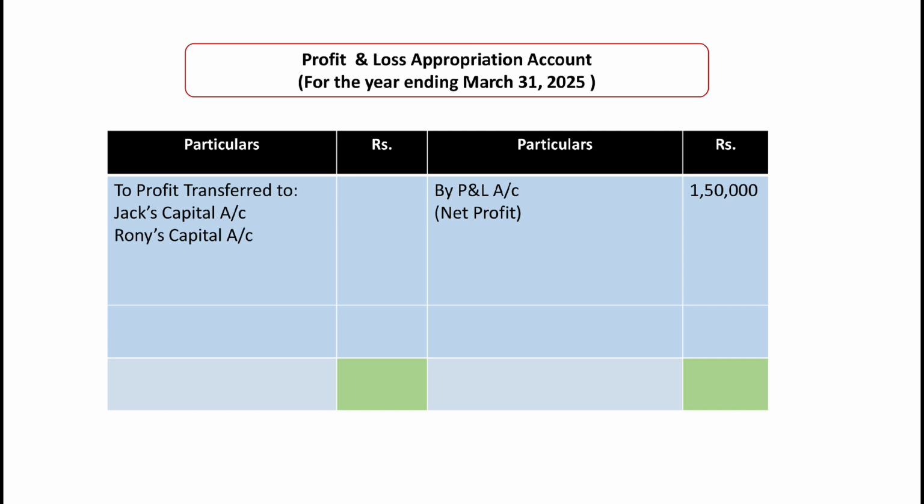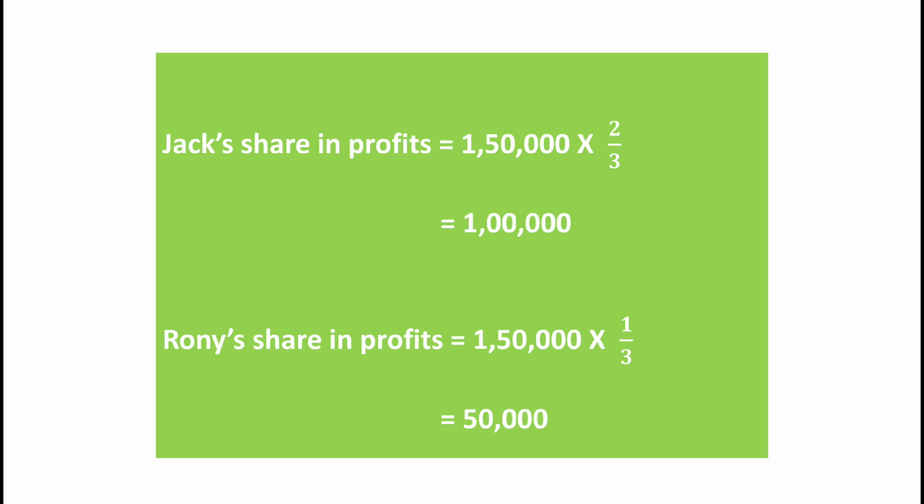Then we have to calculate their share. So for calculating their share, we have available profit 1,50,000 and this profit now this time will be distributed between the Jack and Ronnie in 2:1. So Jack's share in profit will be 1,50,000 into 2/3, 1 lakh rupees, and Ronnie's share in profit will be 1,50,000 into 1/3, 50,000. So we have 1,50,000 profit, and that profit we have divided in the ratio which we calculated by doing the sum of appropriations.